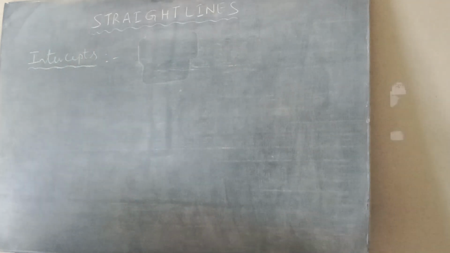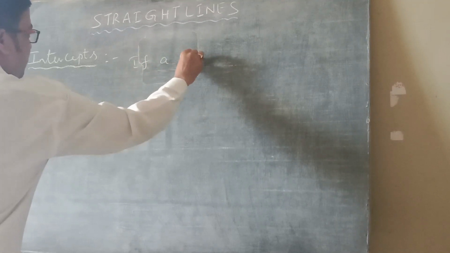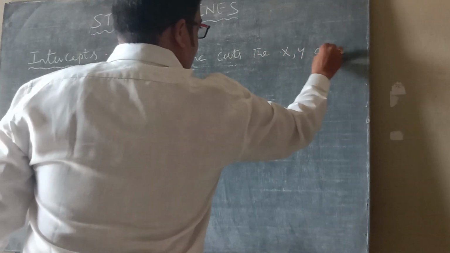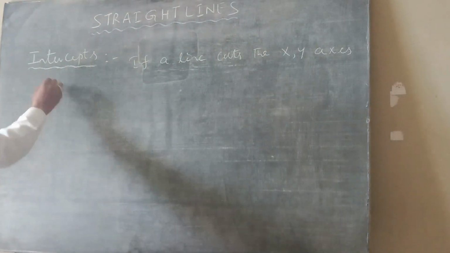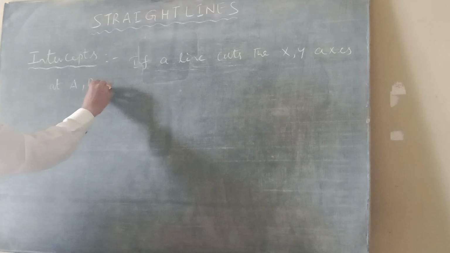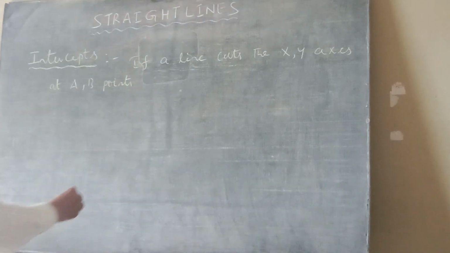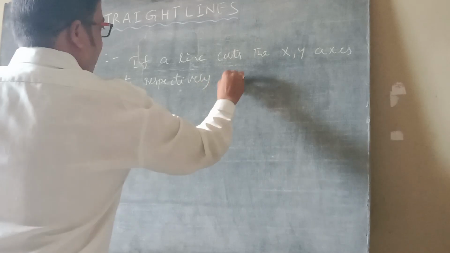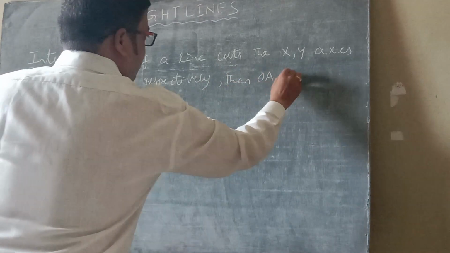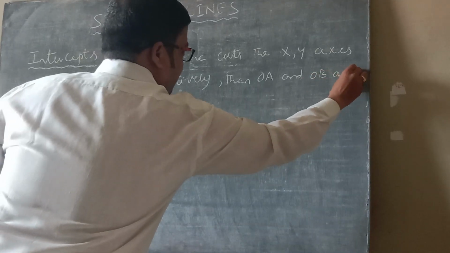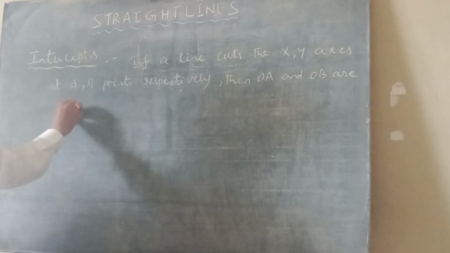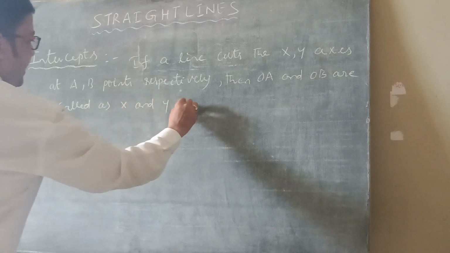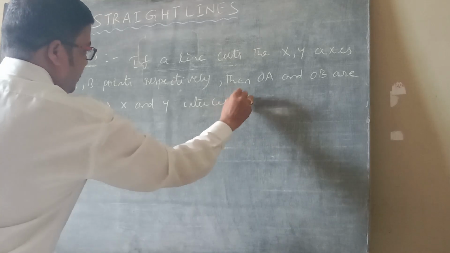Intercepts. If a line cuts the x and y axis at a, b points respectively, then OA and OB are called as X and Y intercepts.